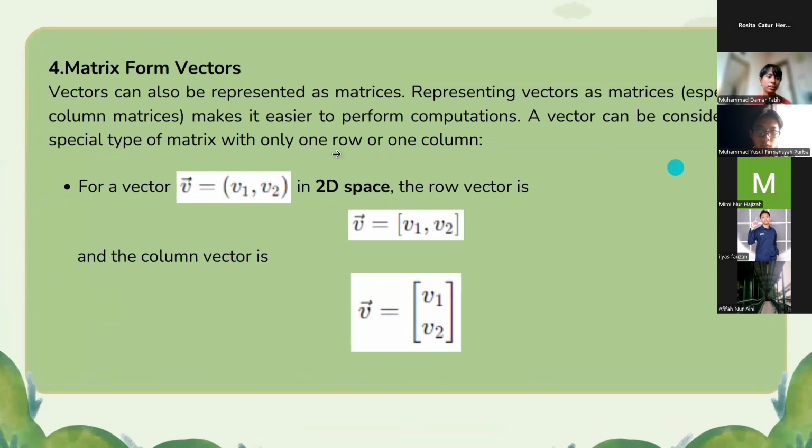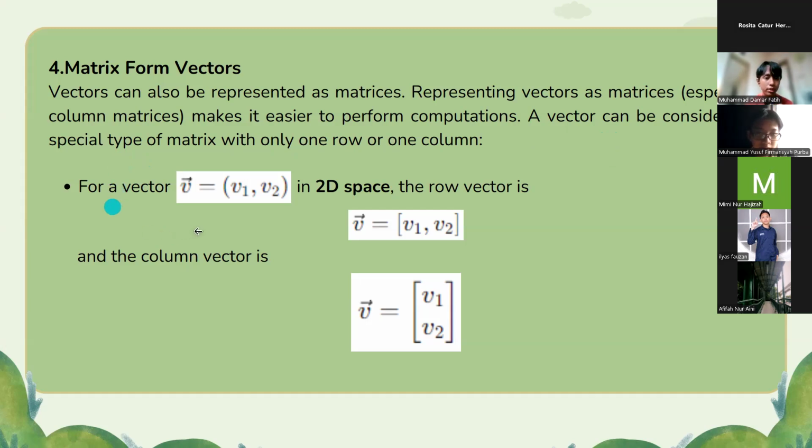For the next, number 4, matrix form vectors. Vectors can also be represented as matrices. Representing vectors as matrices, especially column matrices, makes it easier to perform computation. A vector can be considered a special type of matrix with only one row or one column.